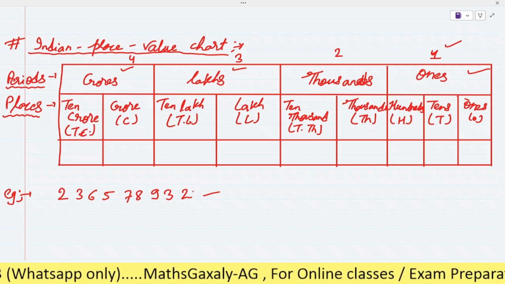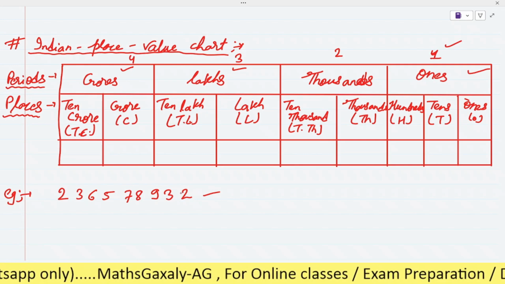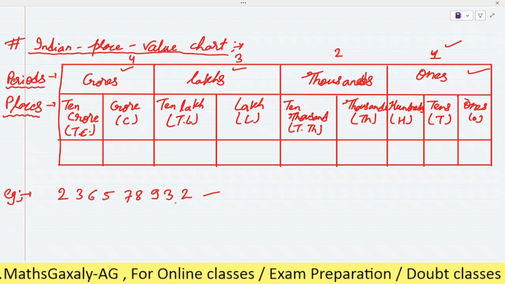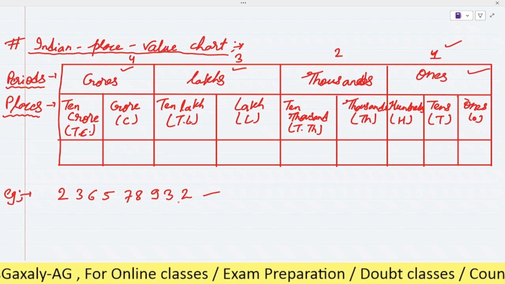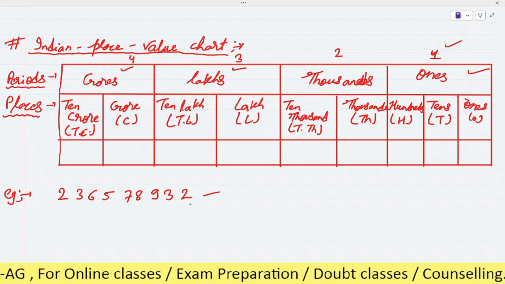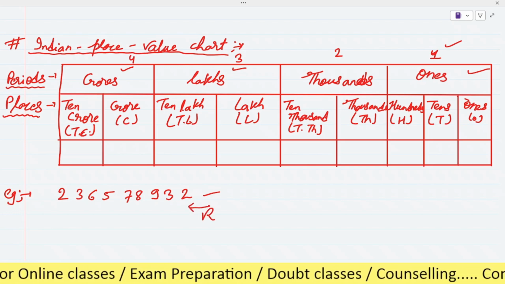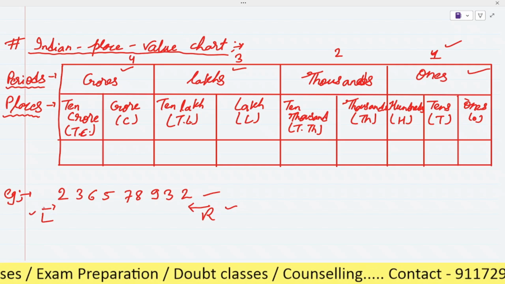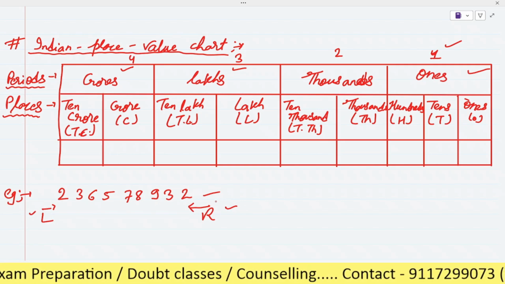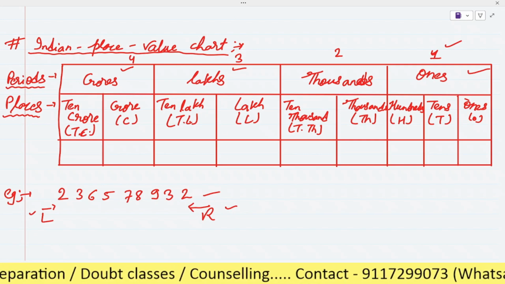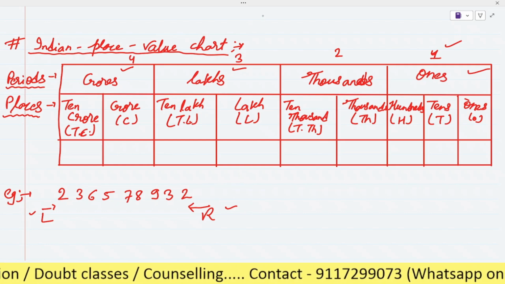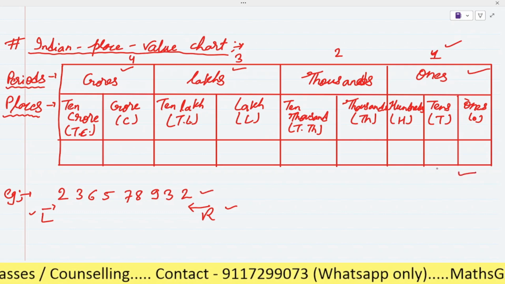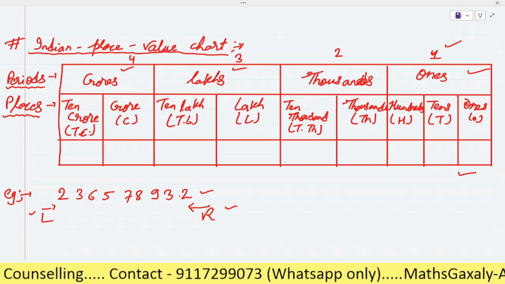But before that, we learn how to place this number in the Indian place value chart. So whenever we write any number in any chart, either the Indian place value chart or the international place value chart, we will start from which side, the right hand side or the left hand side? This is the right side and this is the left side. So sir, we will start from the right hand side. Always keep in mind that whenever you write the given number in the given chart, you have to write the number from the right side.